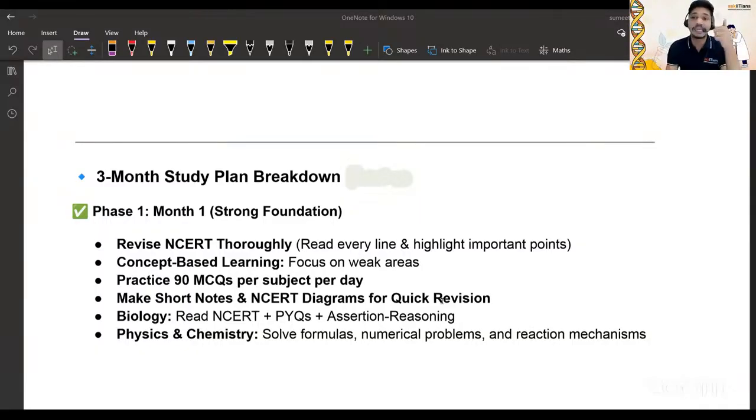See, I'm talking in general right now. After this, I will talk subject wise. So first focus on the general plan. What is the general plan? Practice 90 MCQs per subject, meaning 100 should be done, right? Then make short notes and NCERT diagrams for quick revision. Whatever you're reading, suppose you learn one topic, one concept, for 1 hour. Make sure you make a flow chart properly, because you can't spend 1 hour reading that again. Make sure you make the flow chart and quickly revise it. Okay. Then for biology, obviously, again the same statement: read NCERT and PYQs.